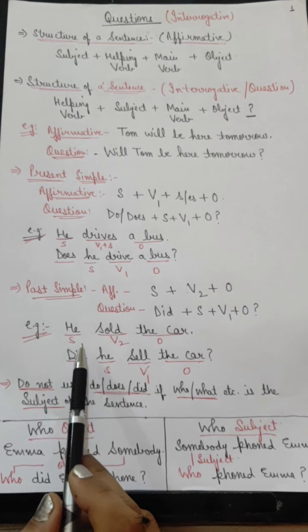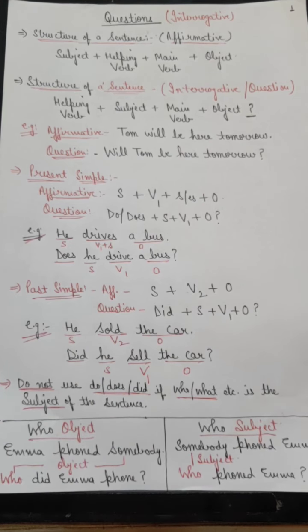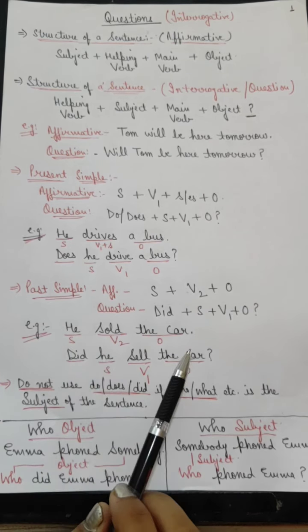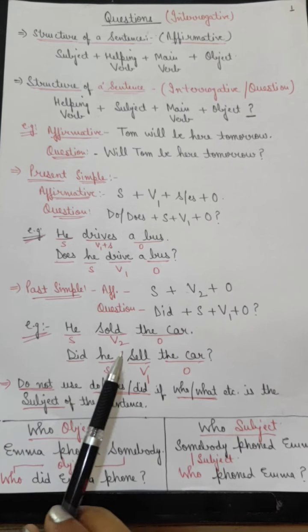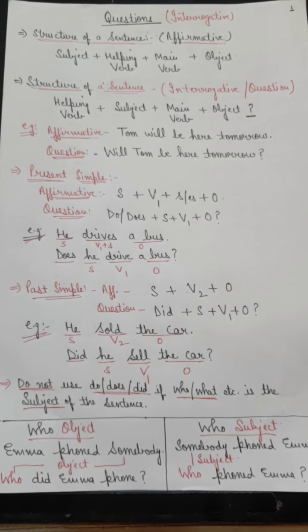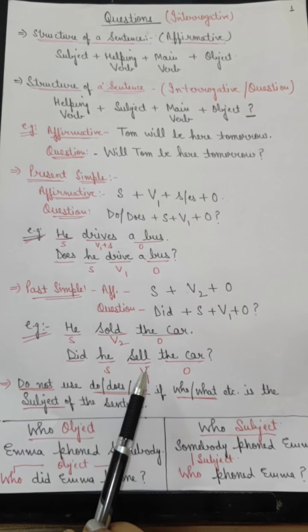For example, he sold the car. Subject, second form of the verb plus object. Now when we convert this into a question: Did he sell the car?